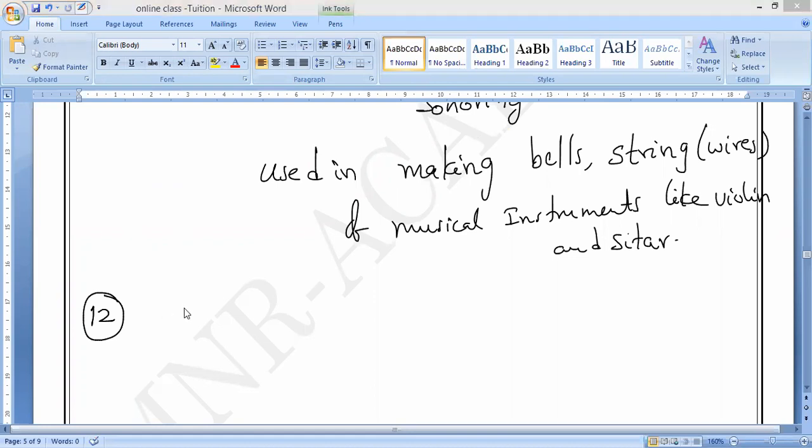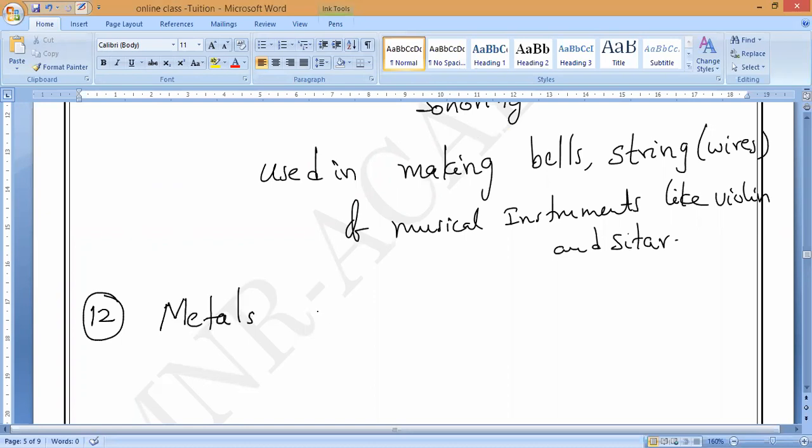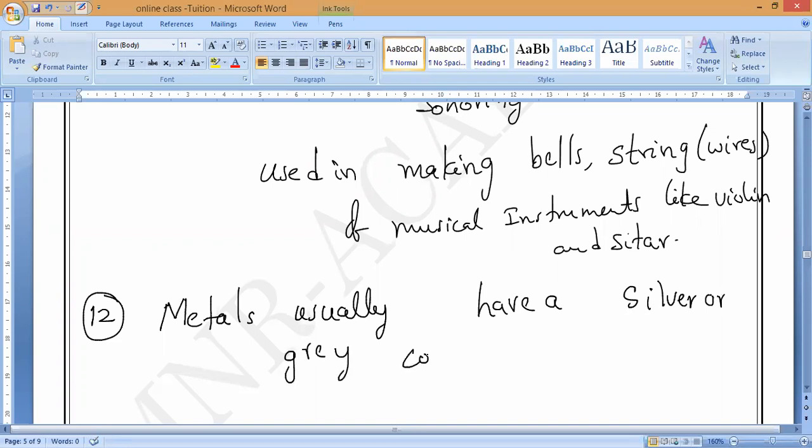Next, the last property, Ra. What is the color of the metals? Last property, please tell me. Metals are how? All the metals. Please respond to me. Metals have a silver or gray color. Except two metals. What is that? Don't say sodium and potassium. Understand? Mercury. Except copper and gold. I'm not talking about liquids and all, Dina. Only copper and gold.